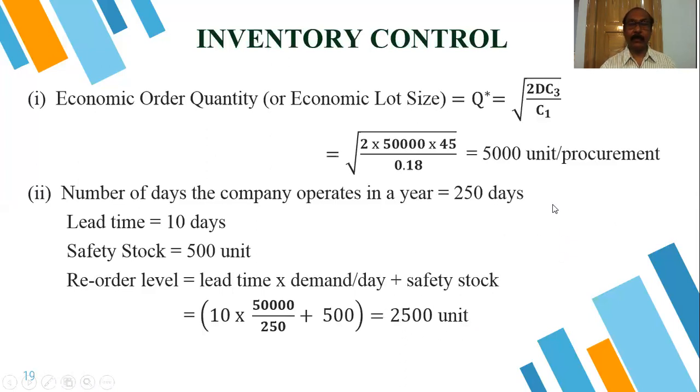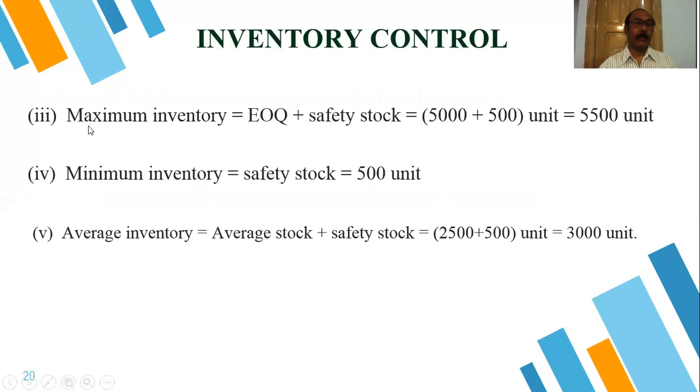Now you have to find out the maximum inventory and minimum inventory level. Maximum inventory is equal to EOQ plus safety stock. EOQ is our 5,000 and safety stock is our 500 units. So 5500 units is the maximum inventory. So we can keep 5500 units of that particular item in our stock.